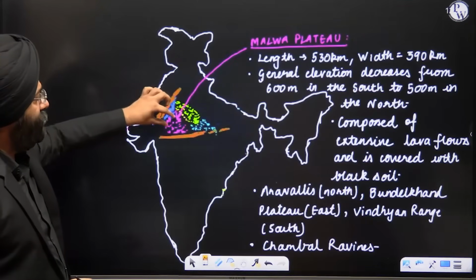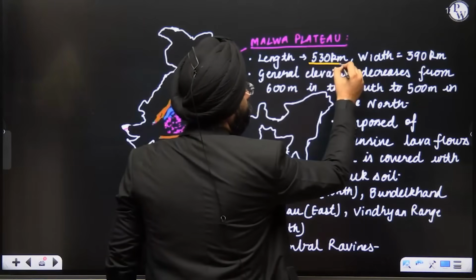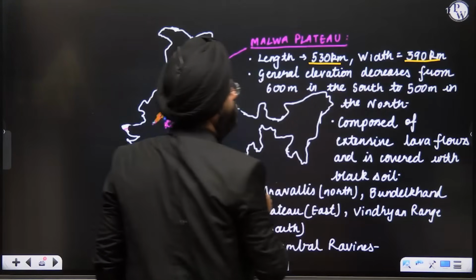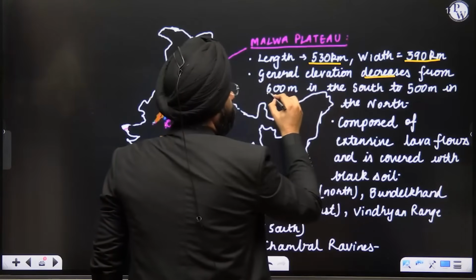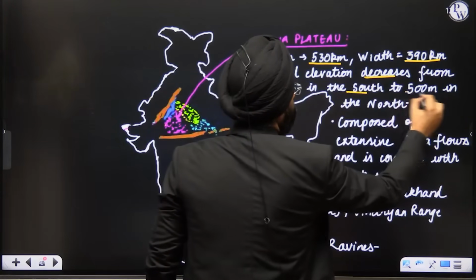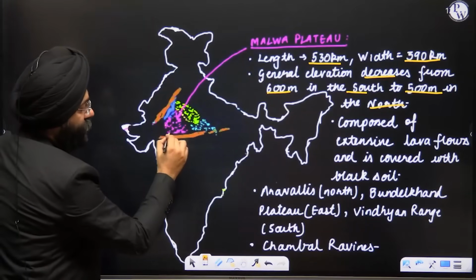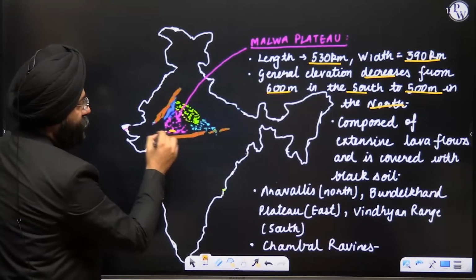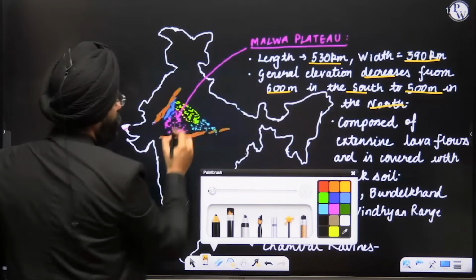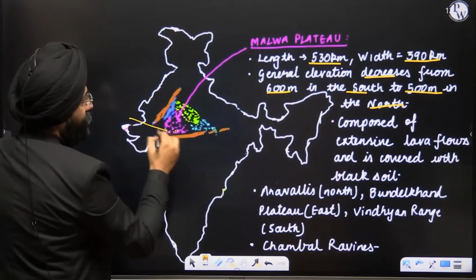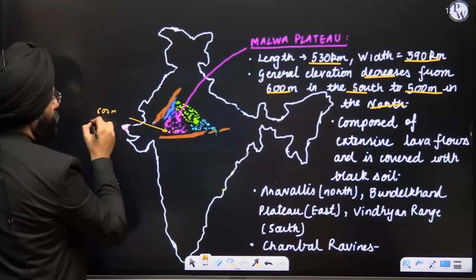Next comes this pink part, Malwa Plateau. Now the Malwa Plateau length is 530 kilometers, width is 390 kilometers. General elevation decreases from 600 meters in the south to 500 meters in the north. See, this is what we were talking. Over here, the elevation is about, see here, very interesting. That is why the rivers flow towards the north. Over here, the elevation is what about? 600 meters elevation.